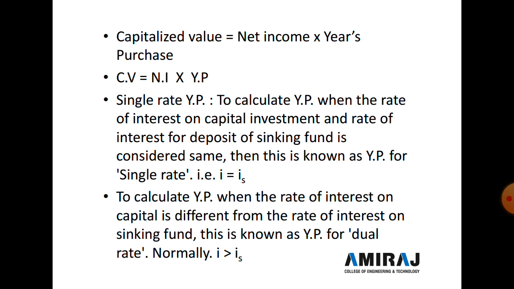So I is equal to IS, where IS is the single rate of interest. To calculate the year purchase when the rate of interest on capital is different from the rate of interest on the sinking fund, it is known as year purchase for dual rate. Normally I is greater than IS, where I is the rate of interest and S is the sinking fund.